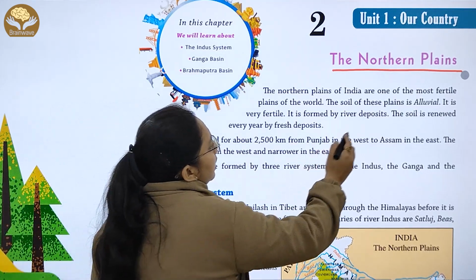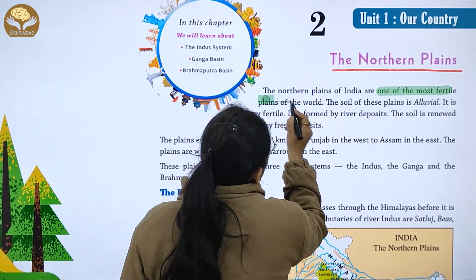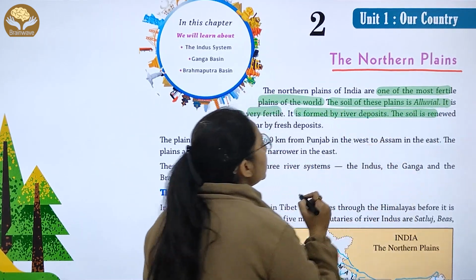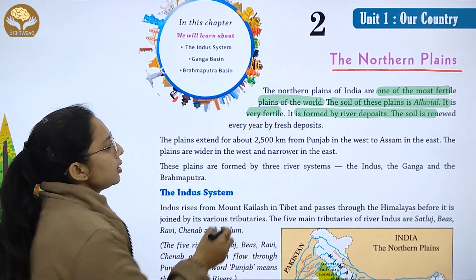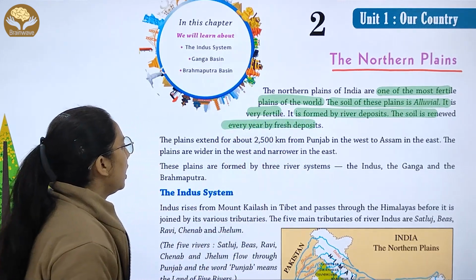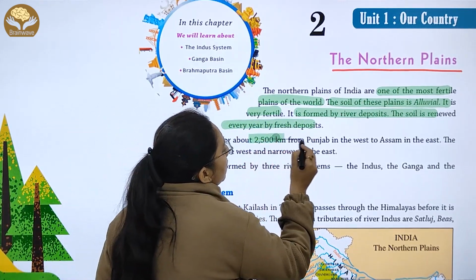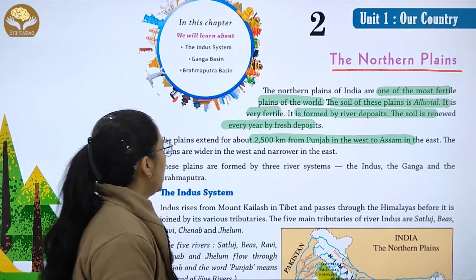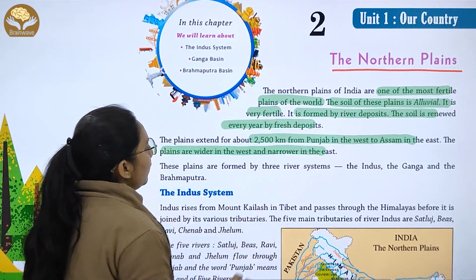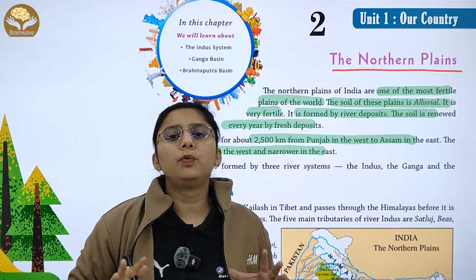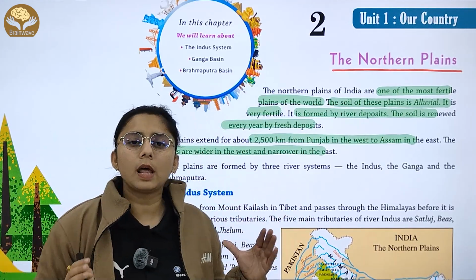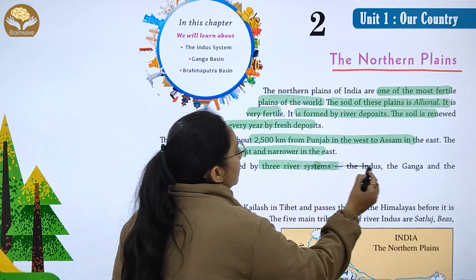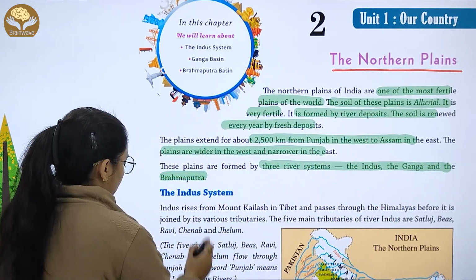Now, the Northern Plain in India is one of the most fertile plains of the world. The soil of this plain is alluvial. It is very fertile. It is formed by weathered deposits and the soil is renewed every year. The plain extends 2500 km from Punjab in the west to Assam in the east. The plains are wide. If you see the plain area, it is wider in the west and narrower in the east. The plains are formed by 3 river systems: the Indus, Ganga and the Brahmaputra.